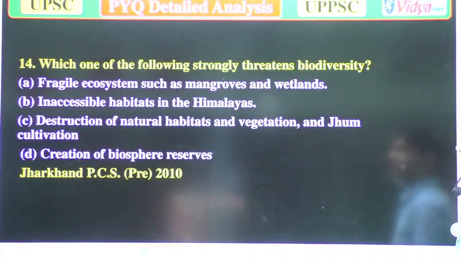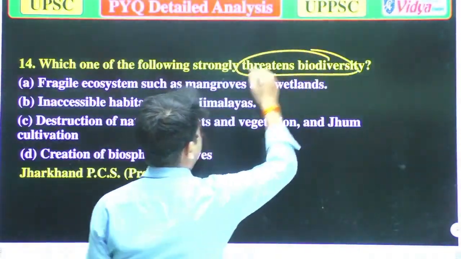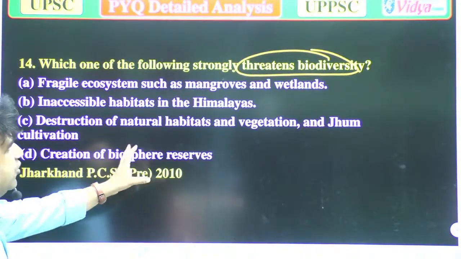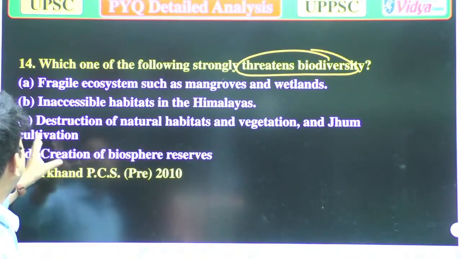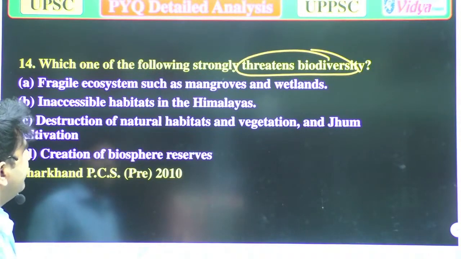Which one of the following strongly threatens biodiversity? A. Fragile ecosystems such as mangroves and wetlands. It is incorrect, because fragile ecosystems like mangroves and wetlands could be the right answer. Option B. Inaccessible habitats in the Himalayas. Option C. Destruction of natural habitats and vegetation and jhum cultivation. And option D. Creation of biosphere reserve.